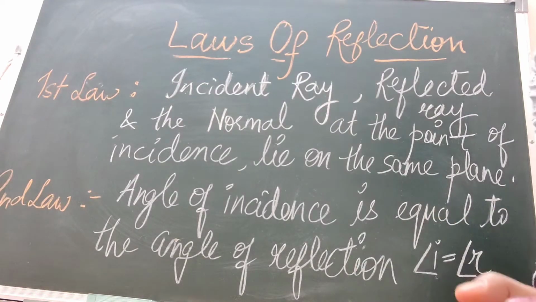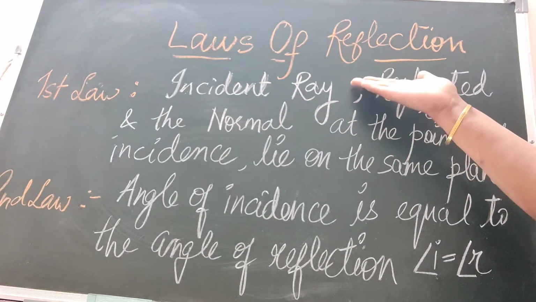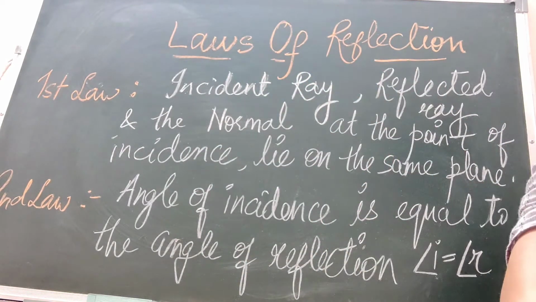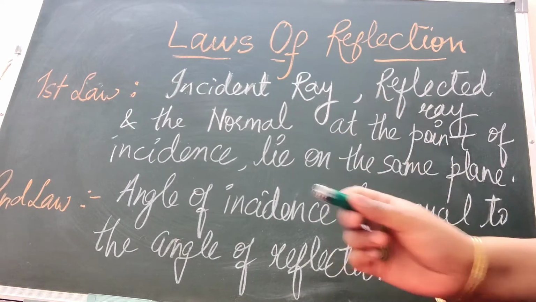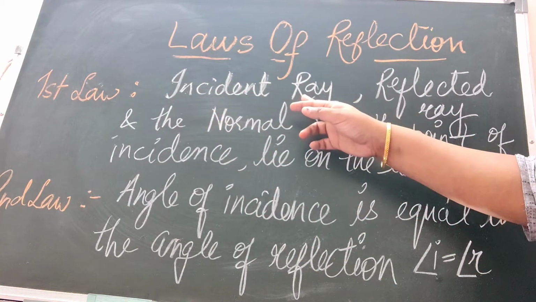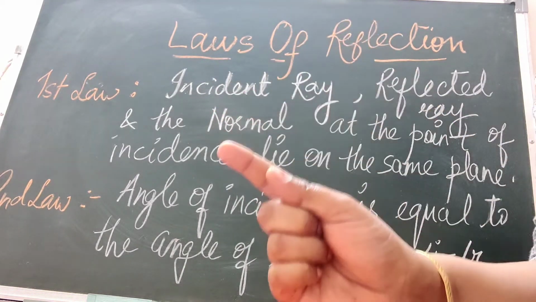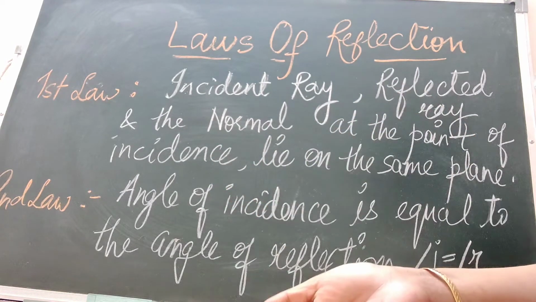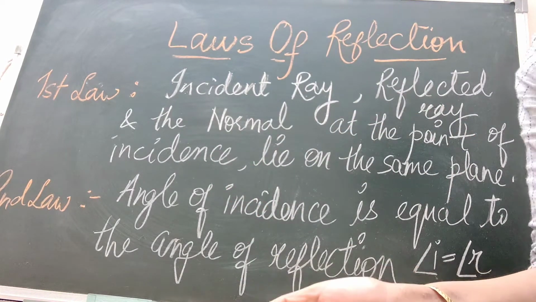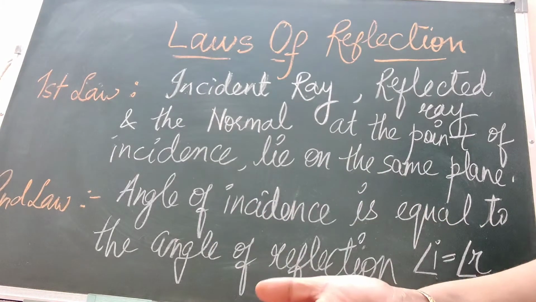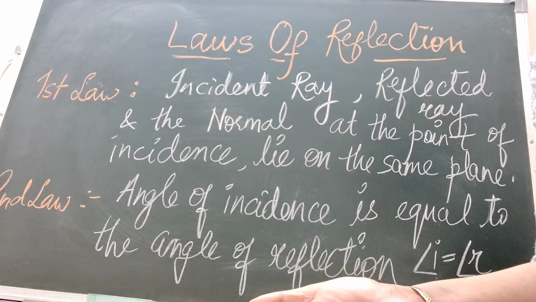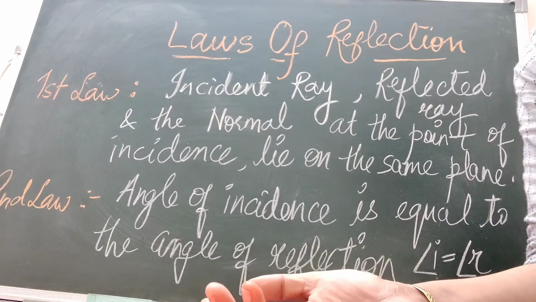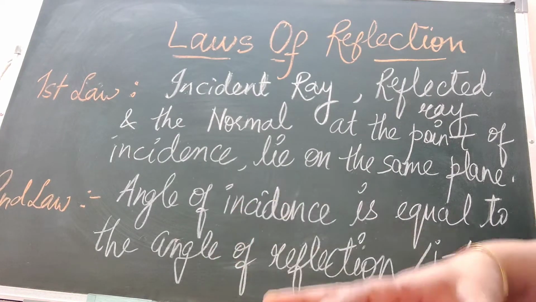Now let us revise again the laws of reflection, because this is an important phenomenon. Whenever the light is the incident ray, it means a single light ray, right? And what is called the bunch of rays? They are called a beam. You had studied all this about ray and beam, convergent and divergent beam in your 6th standard.